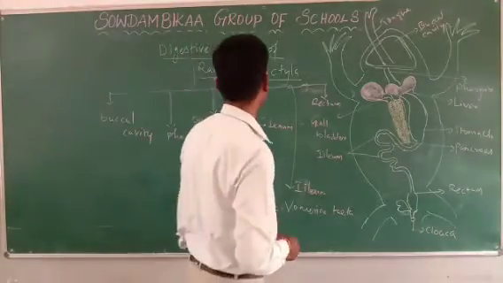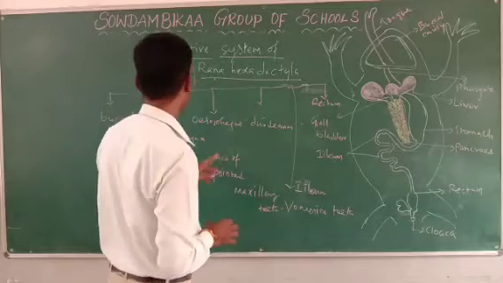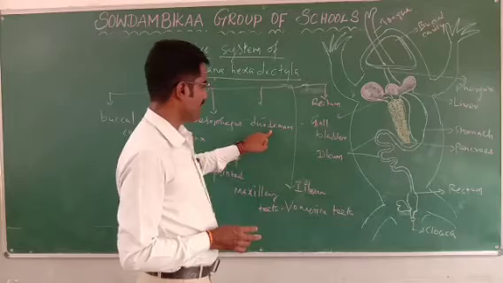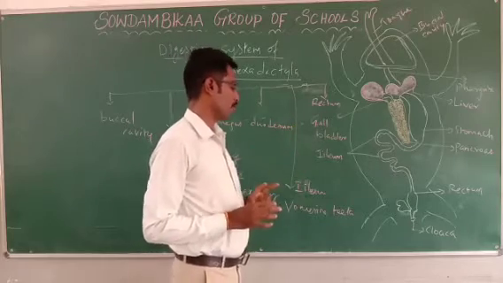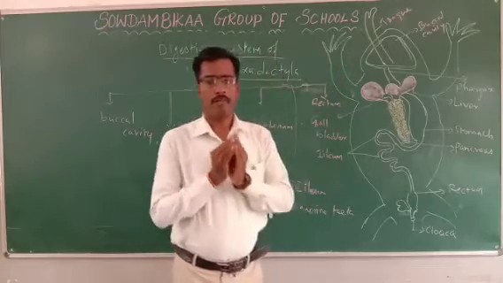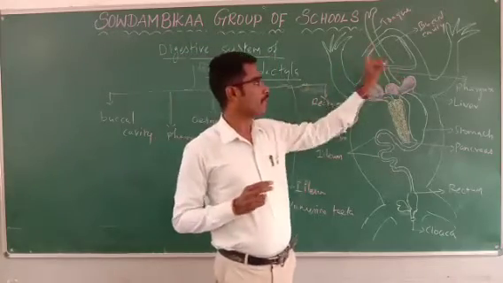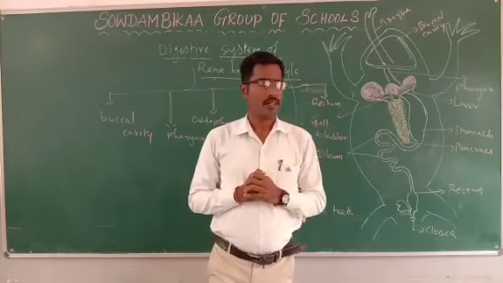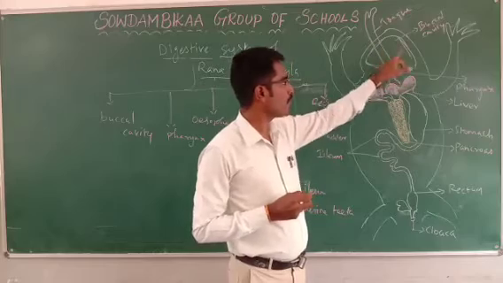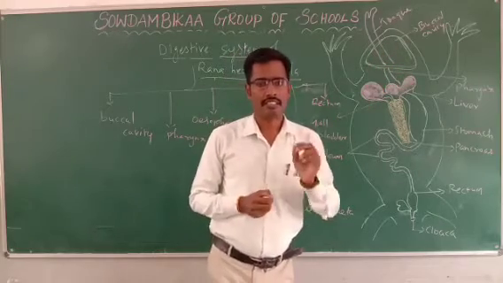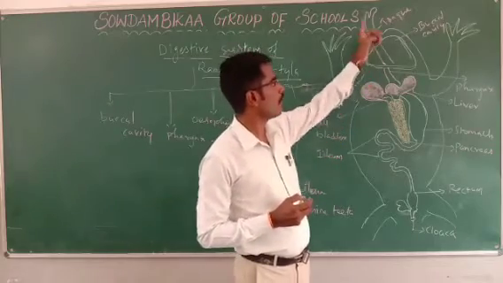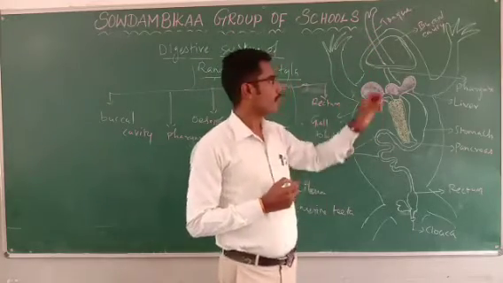Digestive system of frog. The digestive system of frog generally consists of the buccal cavity, pharynx, esophagus, stomach, duodenum, ileum, and then rectum. First of all, the mouth opens into the wide buccal cavity. The floor of the buccal cavity contains a sticky muscular tongue, attached at the front and free behind.